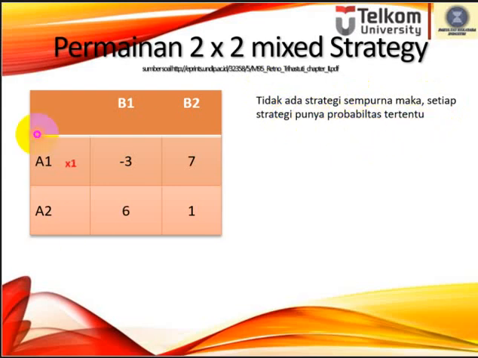The probability of A choosing A1 is x1, A2 is x2, B using B1 is y1, and B choosing B2 is y2. Because these are probabilities, the sum is 1: x1 plus x2 is equal to 1.